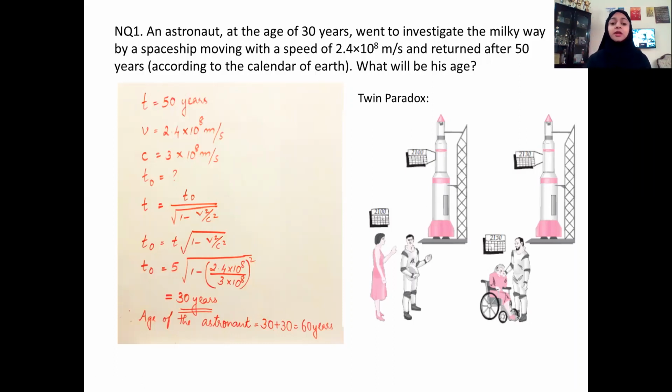And also when he is traveling with this speed, he will be traveling to a place which is around 25 light years away. And then when he is traveling, he will feel length contraction. He will not feel that much distance which he has to travel. So all these factors have to be taken into consideration. So it still remains a paradox.